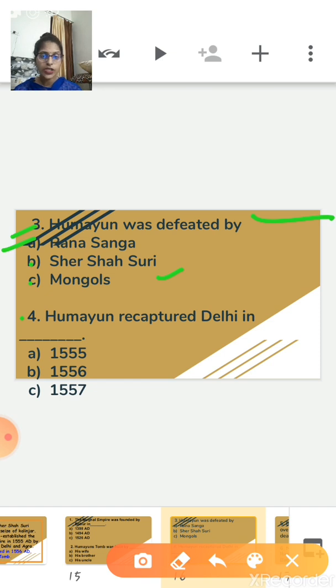Now question number 4. Humayun recaptured Delhi in which year? Options are 1555 AD, 1556, and 1557. Basically, after the death of Sher Shah Suri and receiving help from the Sabit Khan, in 1555 he recaptured Delhi again.